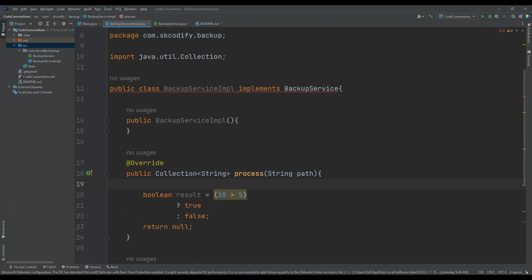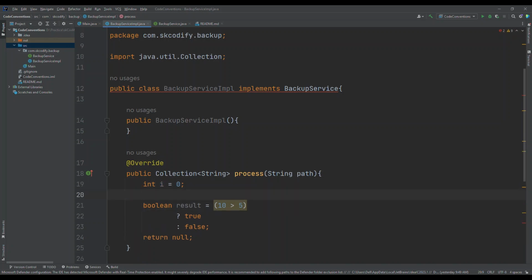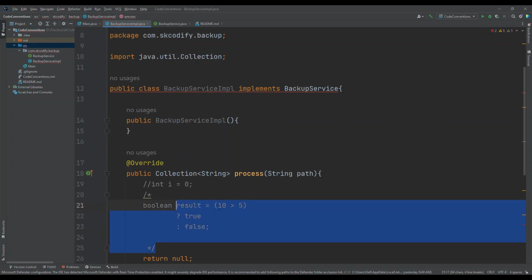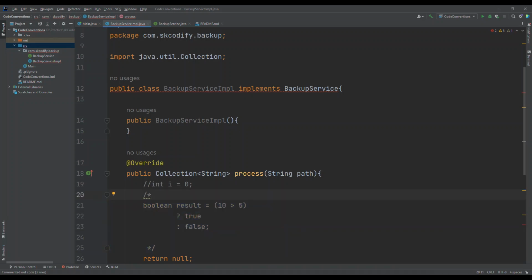This is an implementation comment because this is a one-line comment where we can comment out one line. Let's say I have int i is equal to 0. If I have to comment it out, I can comment this out. And another thing we have, so this is an implementation comment. Let's leave it here, and this is also an implementation comment, to comment out multiple lines of code.